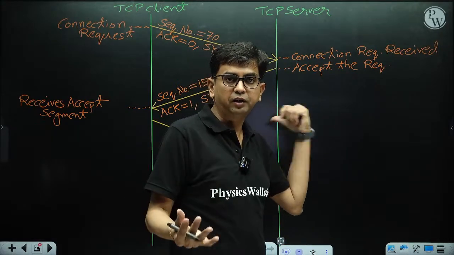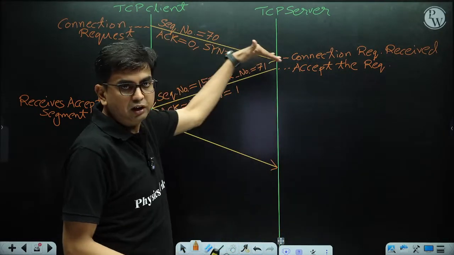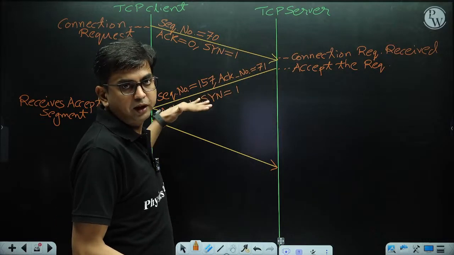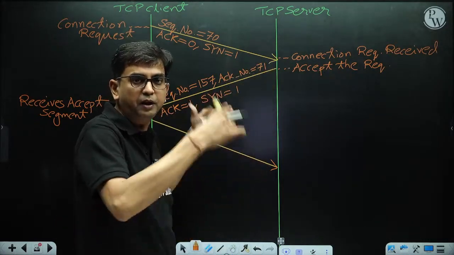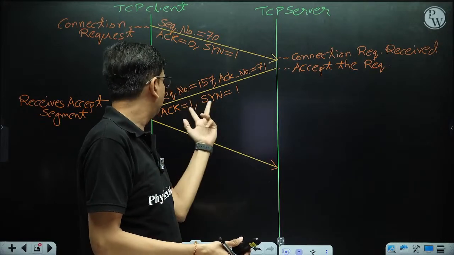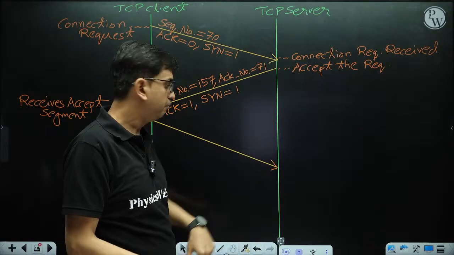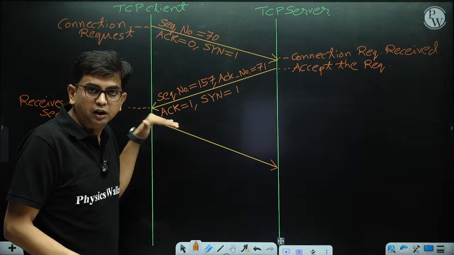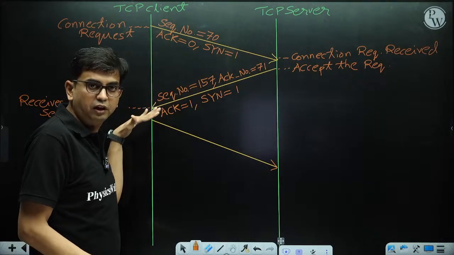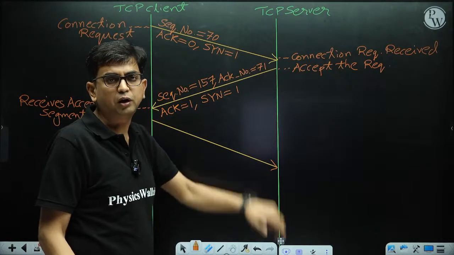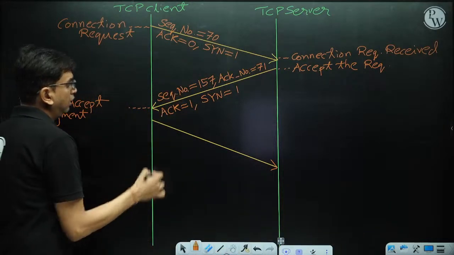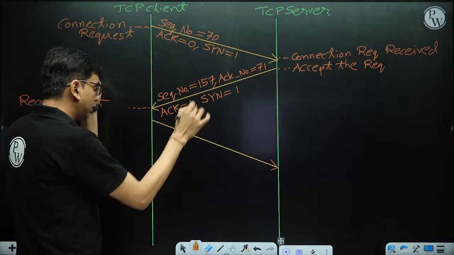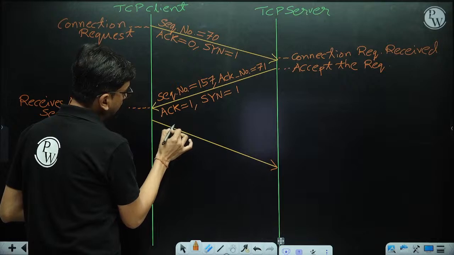Basically it's a connection request message. Here the acknowledgement arrives, and along with the acknowledgement, the accept message is there. Accept and acknowledgement are in the same segment. That's why both flags are on. The client has to acknowledge the server accept segment, the SYN segment. And it is going to put a sequence number.